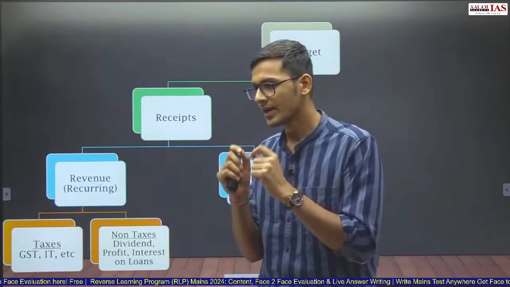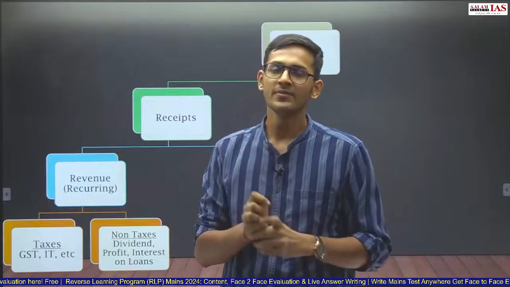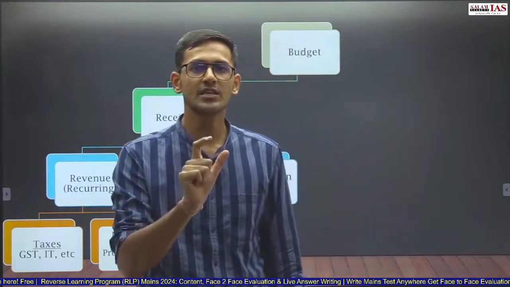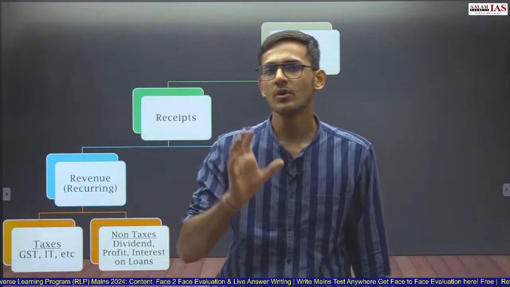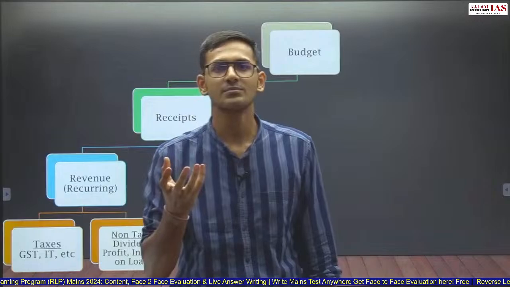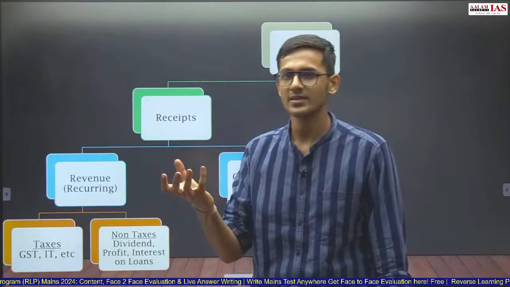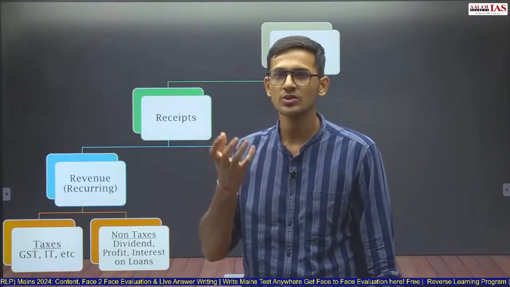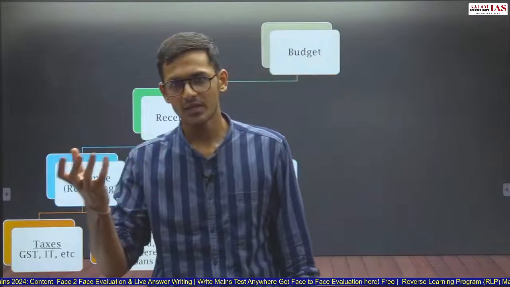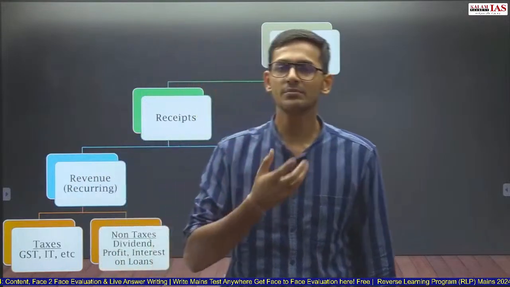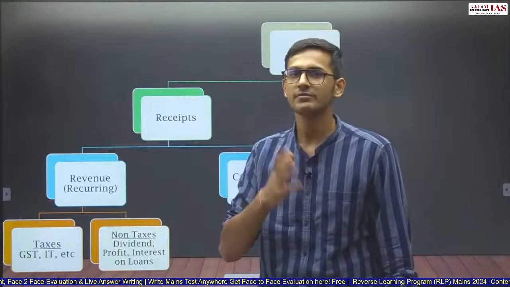Now, if you can remember this particular one line: capital is something which is related to assets and liabilities. Revenue is something which is not related to assets and liabilities. Assets are something, long-term investments are assets. For example, my car, my house, my land, my jewelry, these are my assets. Liability means loans that I have taken.